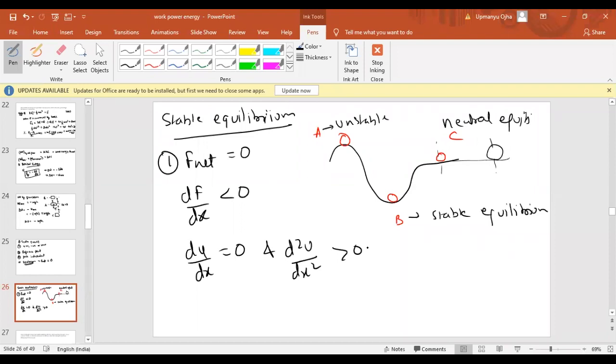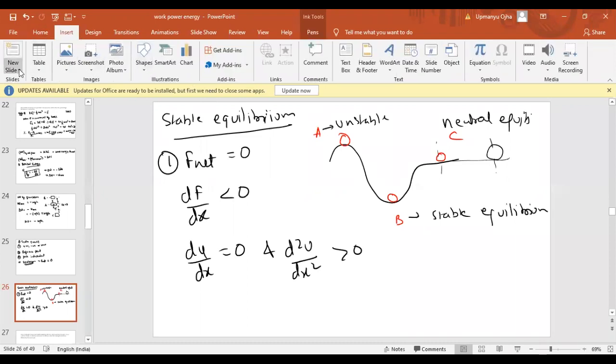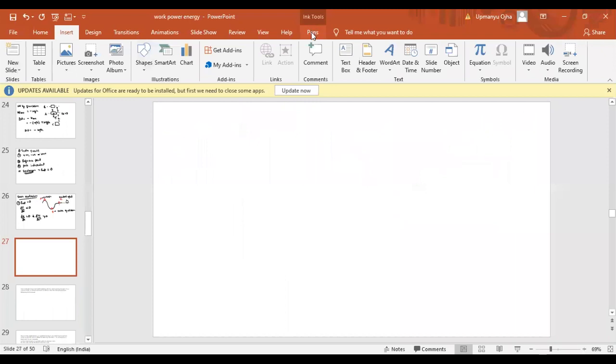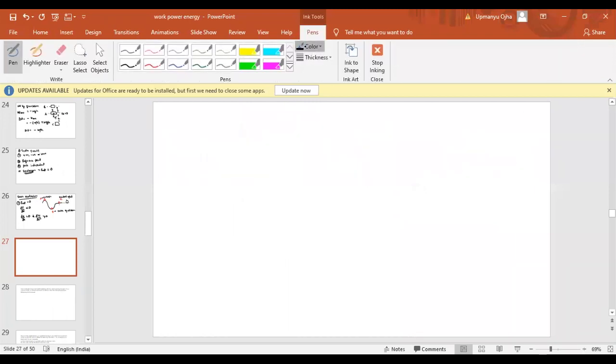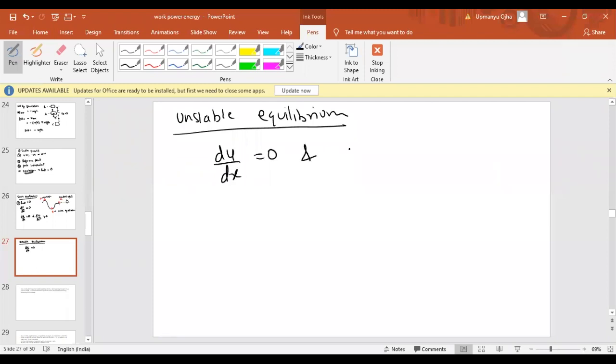Okay. Now for unstable equilibrium, again net force should be zero. So can we write here as what? For unstable equilibrium, the first condition should be dU by dx should be zero, and the second condition should be the double derivative of U with respect to x should be less than zero.